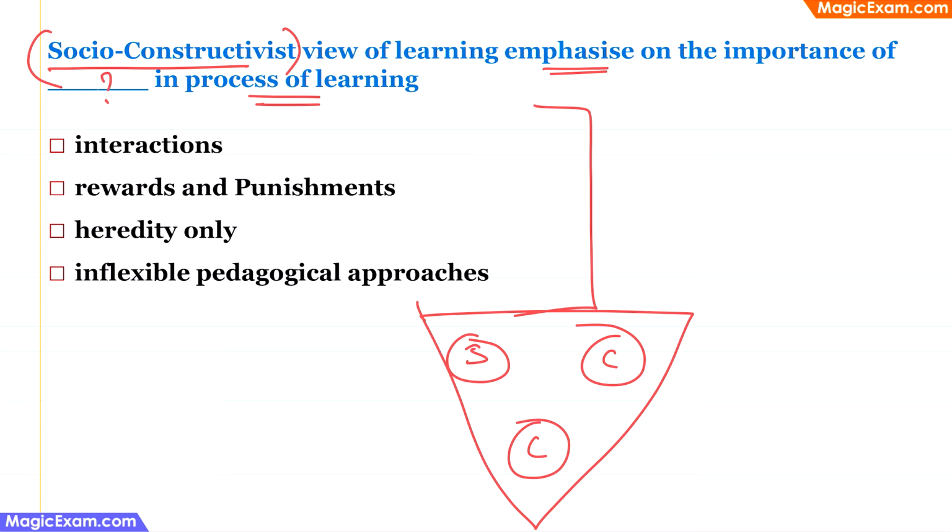Now, when we look at all the options, the first one says interactions. So where do interactions happen? Interactions happens with others. It can be other of the same age, which is peers, or it can be teachers, family members, community members. Therefore, we are talking about social interaction here. Therefore, interactions is the correct answer. Rewards and punishments is behavioral, and heredity is biological, and inflexible pedagogical approaches is mostly memorization or rote learning. So all these three can be ignored.